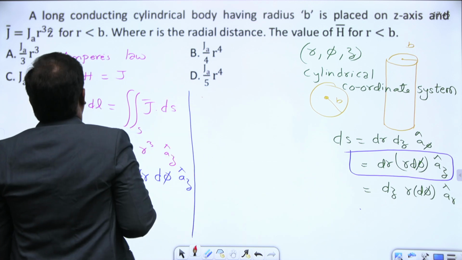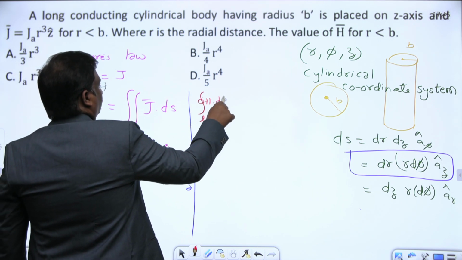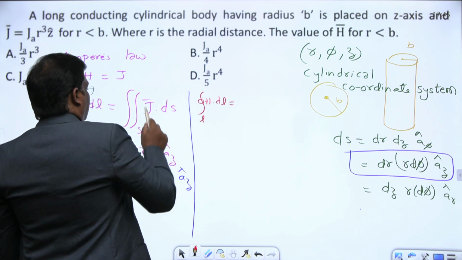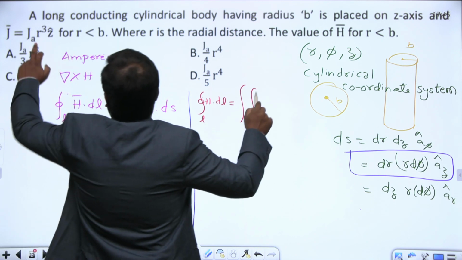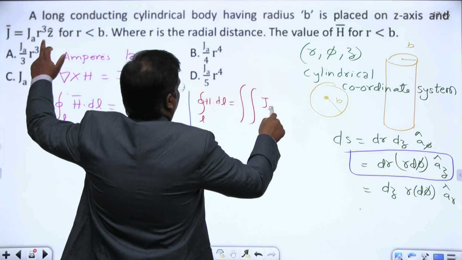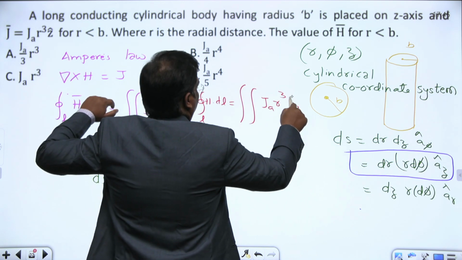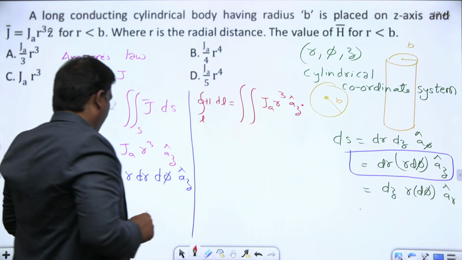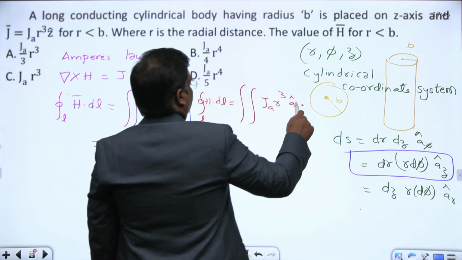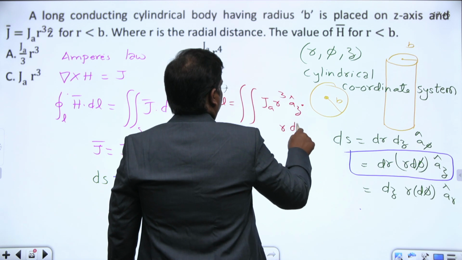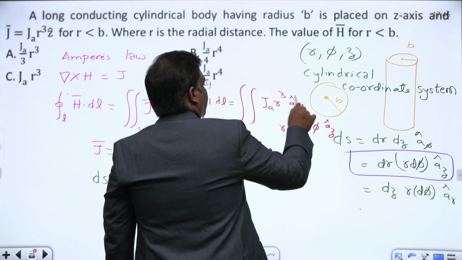Right. The line integral, which we will substitute later, H bar dot dl, is equal to the surface integral, J bar dot ds. J bar, they have given, is J a r cube az cap dot ds. Here ds is r d theta dr d phi. Okay, r dr d phi along the z direction. That's all. Az dot az is 1.